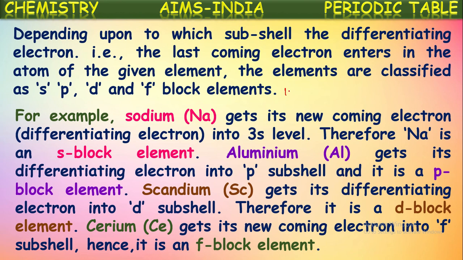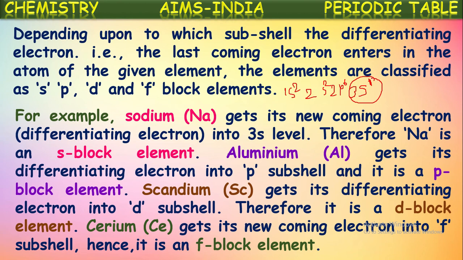The last electron, which we are calling here the differentiating electron, is present in its s subshell. Therefore sodium is an s block element.